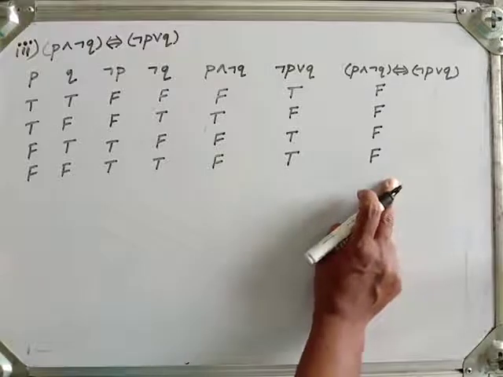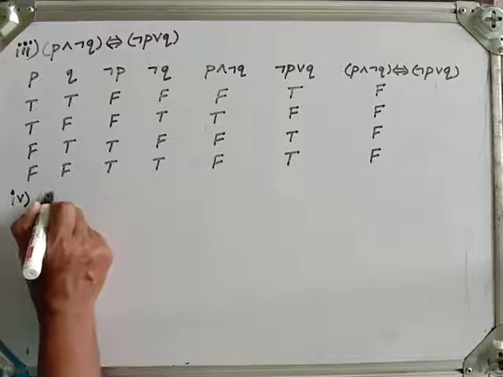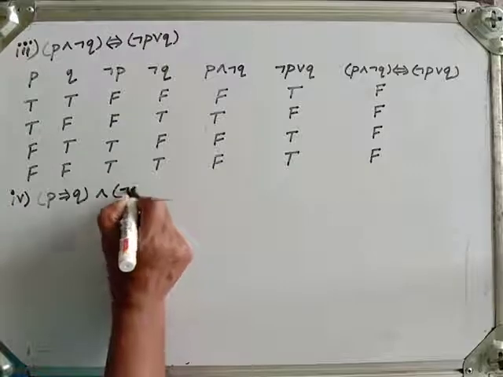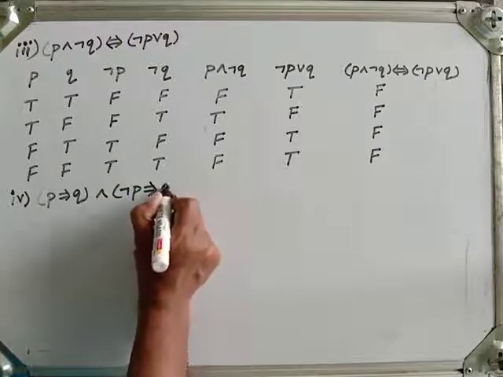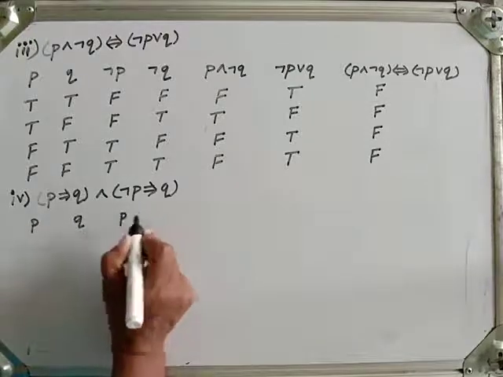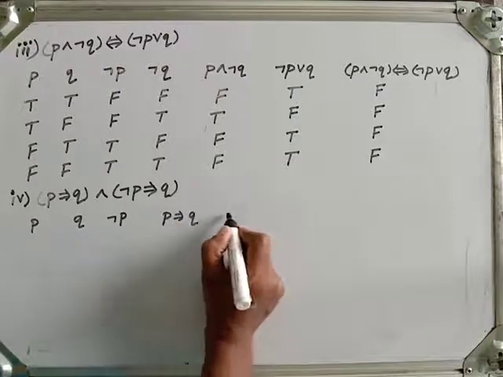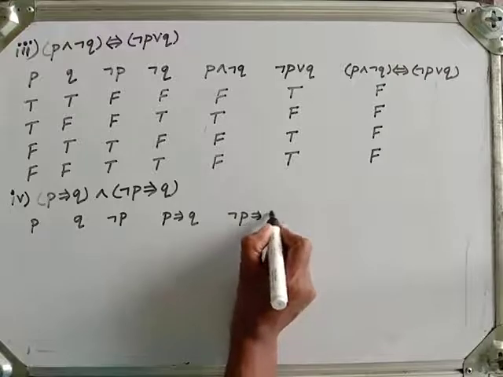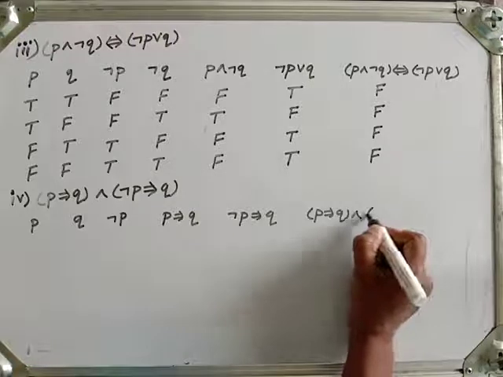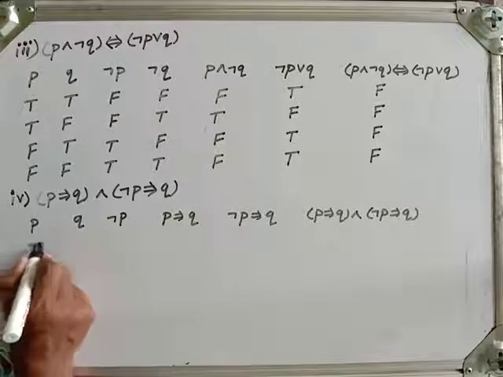Okay. Now the next one, let me take the last one, is this: P implies Q and negation P implies Q. Now again P, Q, negation P we need, then P implies Q, then negation P implies Q, and P implies Q and negation P implies Q. So P, Q are what again?